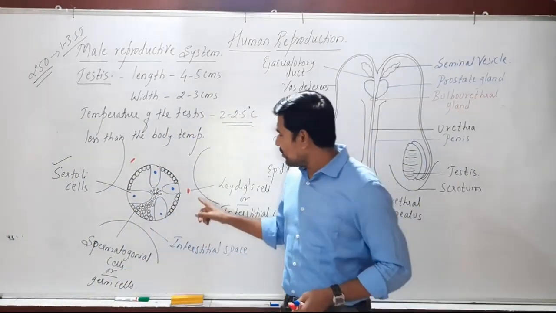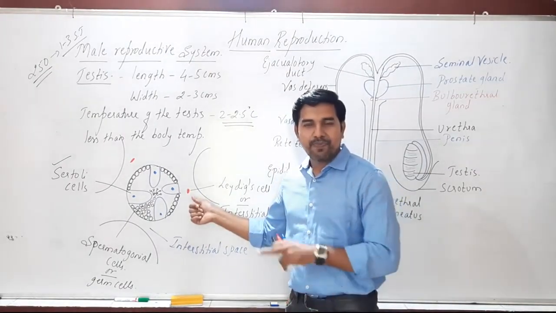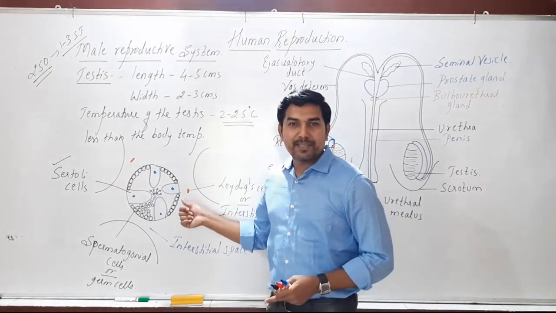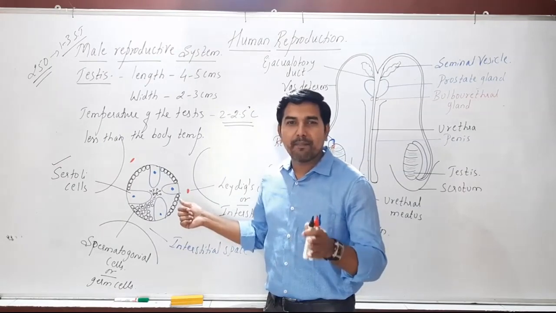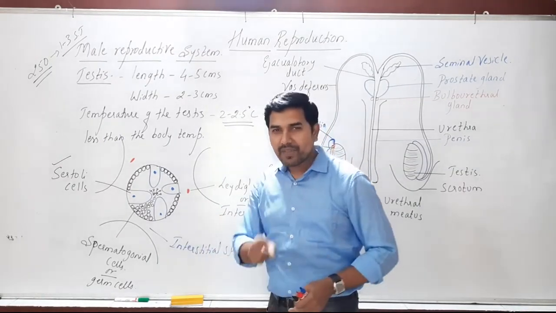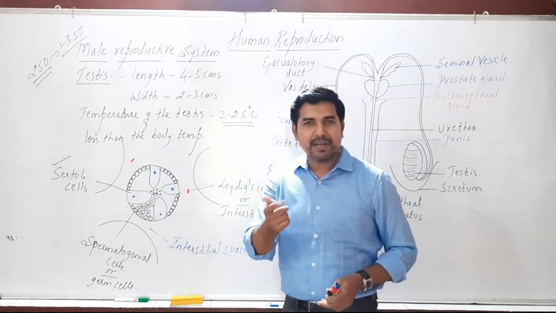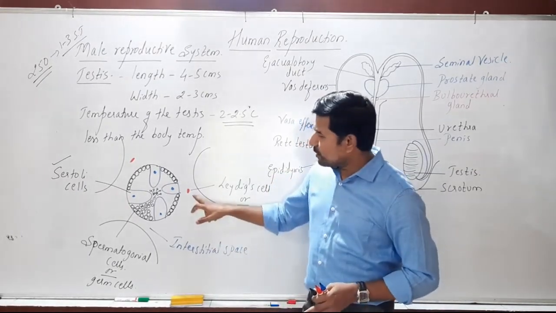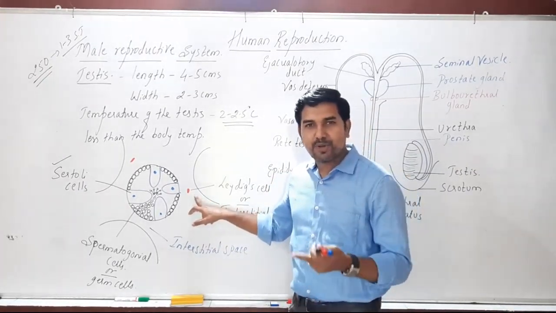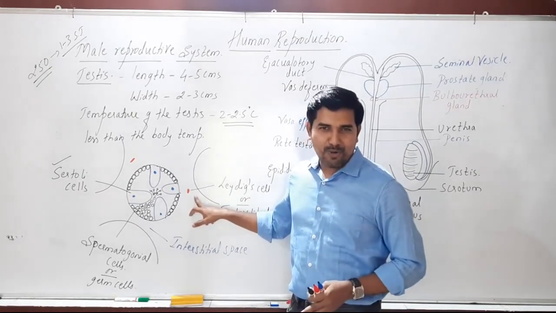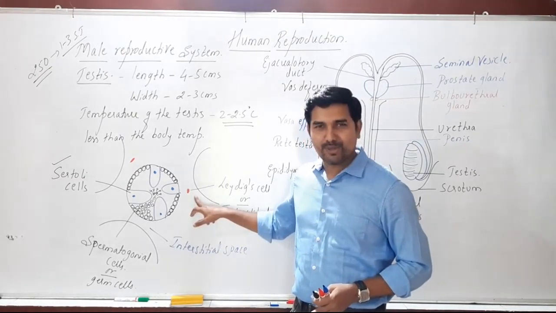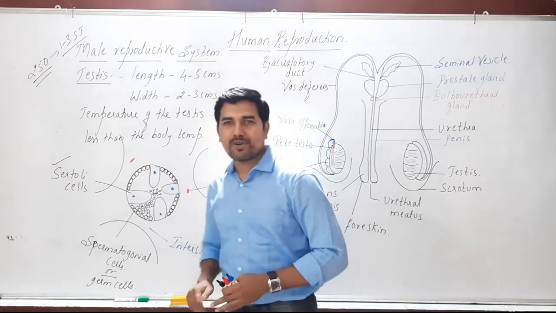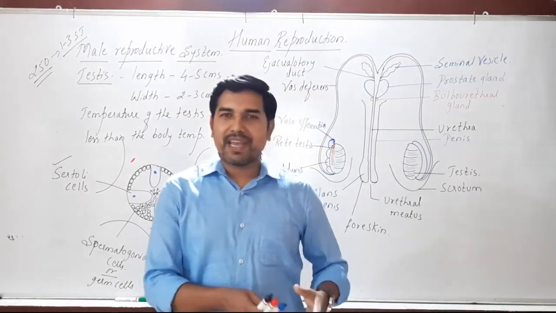The major function of the Leydig cell is the production of male sex hormones called androgens, and the principal androgen is testosterone. So testosterone is produced by Leydig cells.